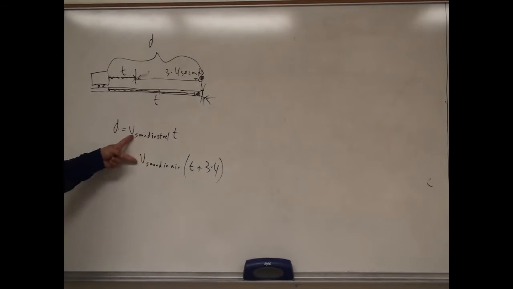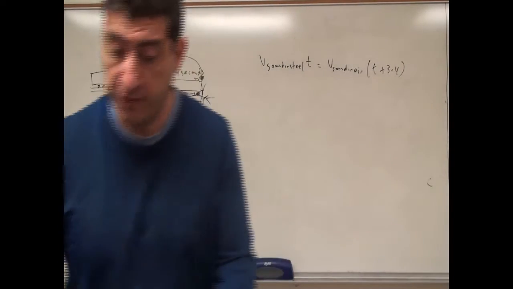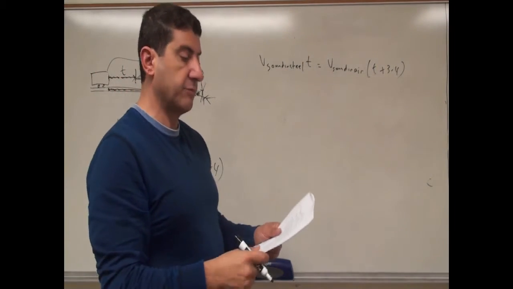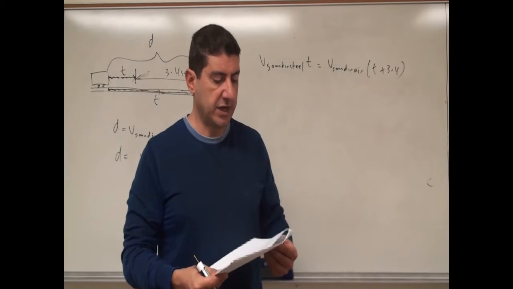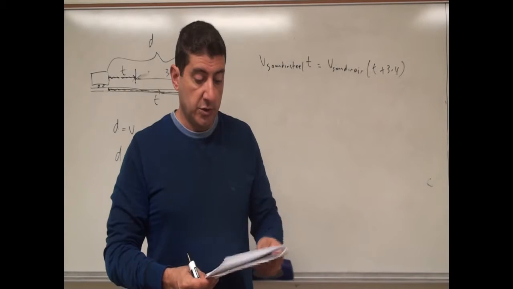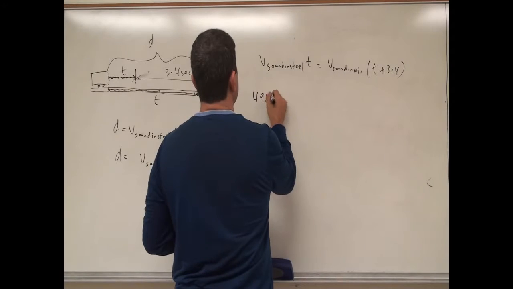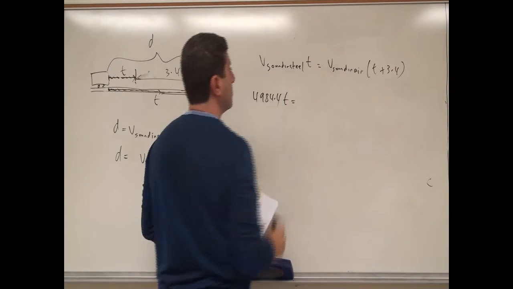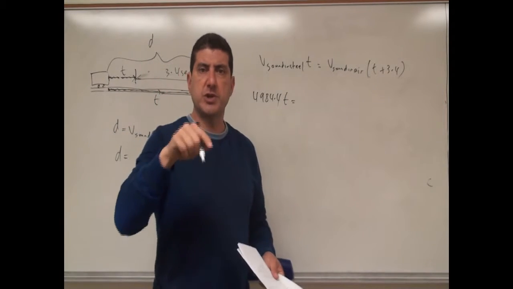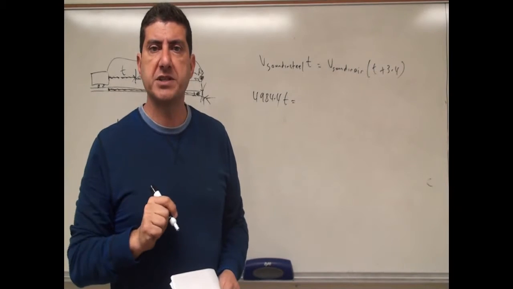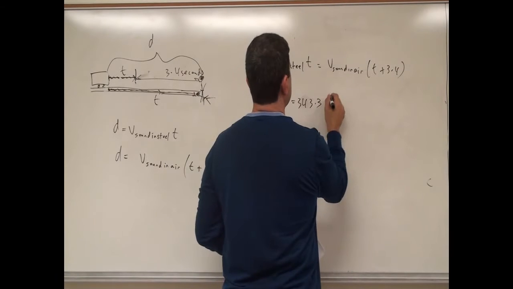We don't know the distance, but we can set these two equal to each other. The velocity of sound in steel, we calculated in the theory section. Remember, we took the Young's modulus of steel and divided by the density of steel, and we got 4,984.4. So you put here 4,984.4 t. And the velocity of sound in air, if the temperature in the room is 20 Celsius, you use the equation 331.4 square root of 1 plus T over 273. We already did that in the theory section, and we got 303.